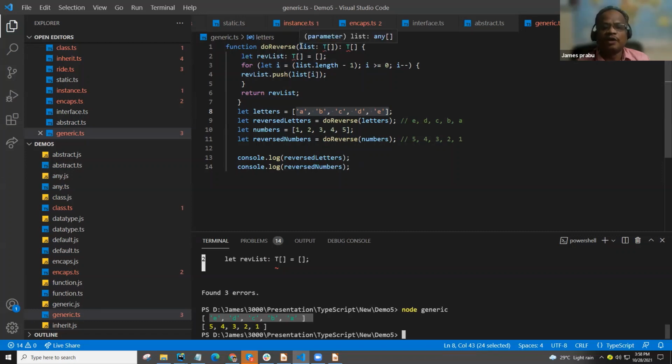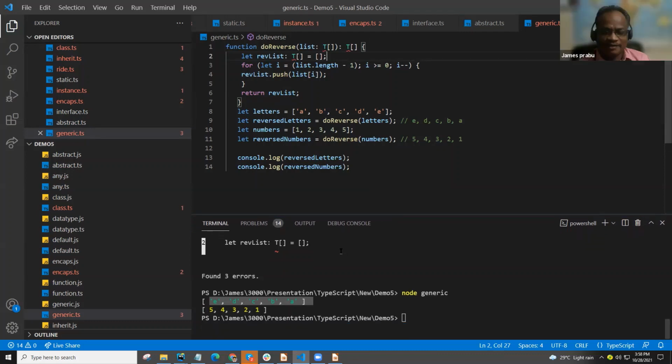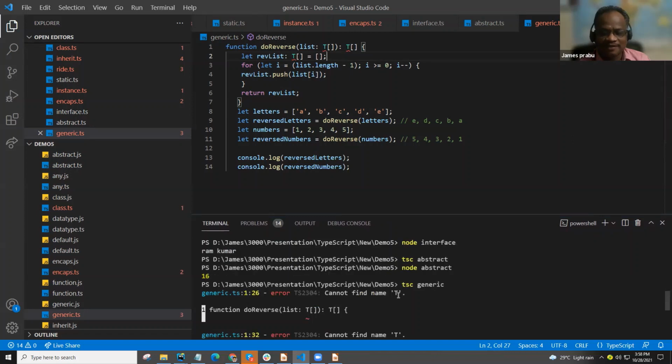So mainly look at this one. We are declaring one generic. Generic means it accepts any type of array. This is the concept of generics. This is why it's displaying a compile time error, but we are declaring the T as an array type, right? So here we are only using generics.